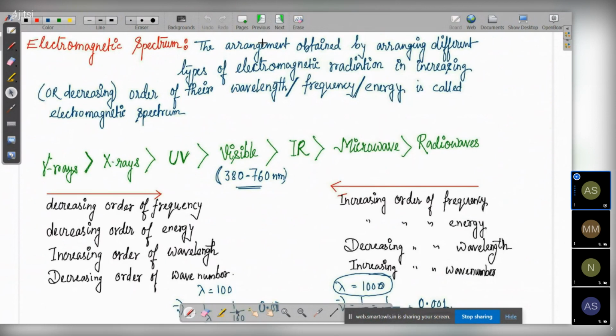Yes, then about the electromagnetic spectrum. Over here, the definition is not needed, but you need to know how the waves are arranged, that is from gamma rays to radio waves. You need to know the order of this. This is extremely important. No one is going to ask a direct question from this, but you might find application of this electromagnetic spectrum in the question. So that's why you need to know the order.